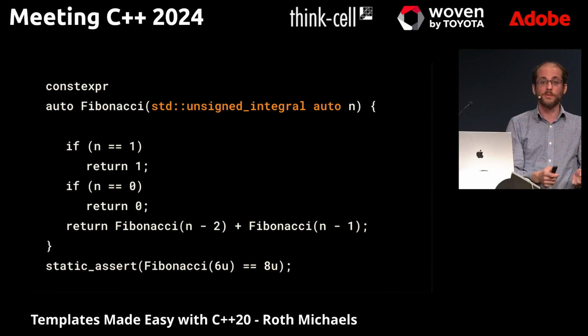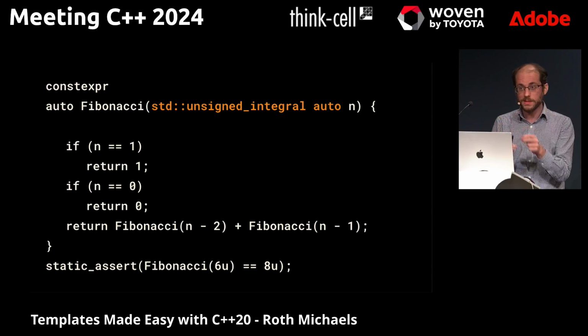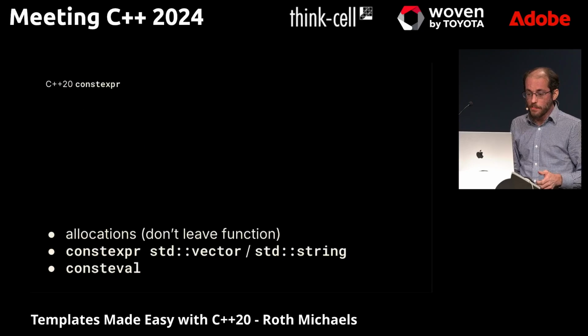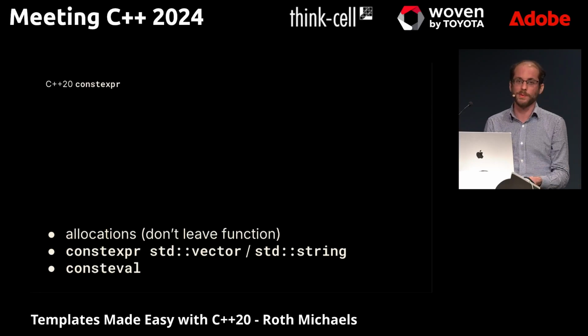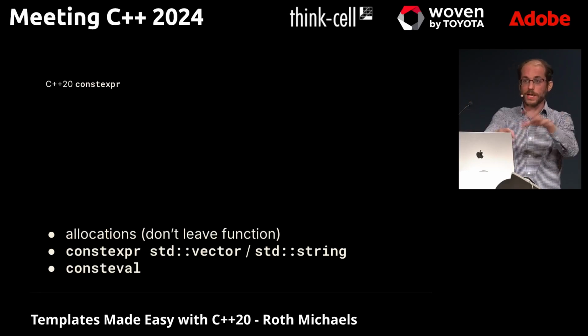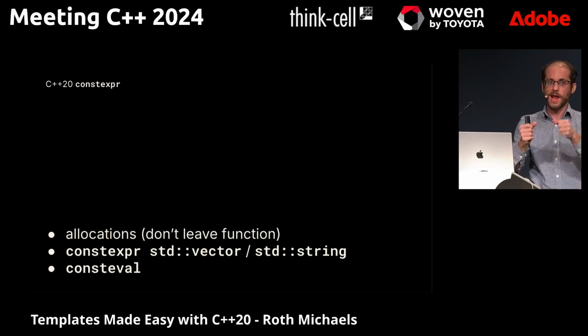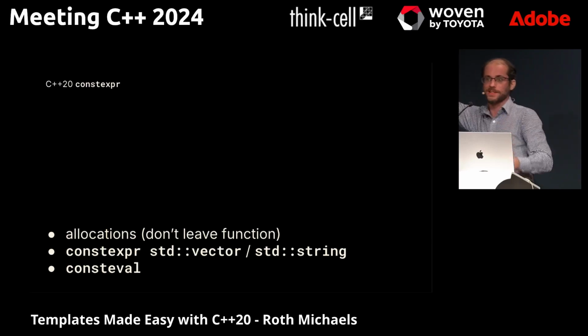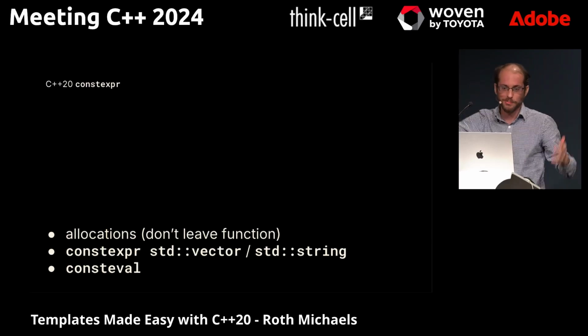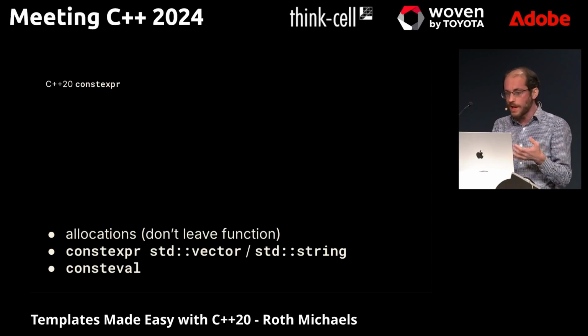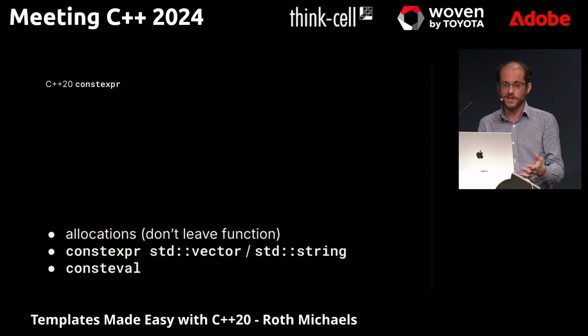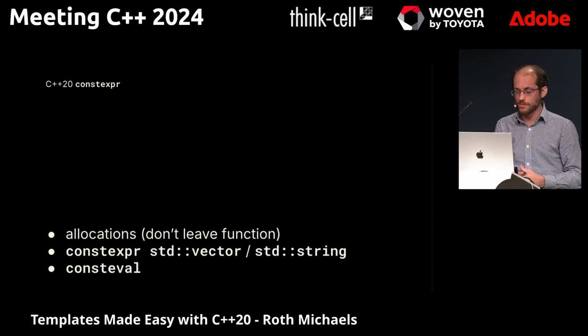But when constexpr first came to the language, it was very basic, could do some really limited things. But by C++20, it got really cool. You can actually allocate memory inside of constexpr functions, just as long as you clean it all up afterwards. You can't allocate memory at compile time that somehow still exists later on your user's computer when they're running your program. You can also now have constexpr vectors and strings, so you can work more like normal programs.